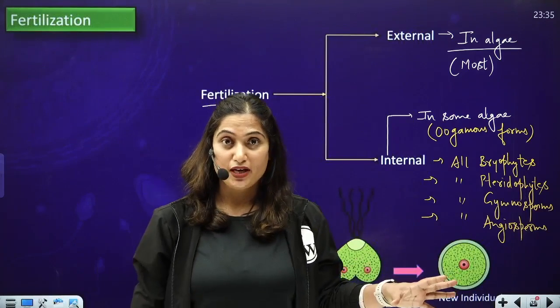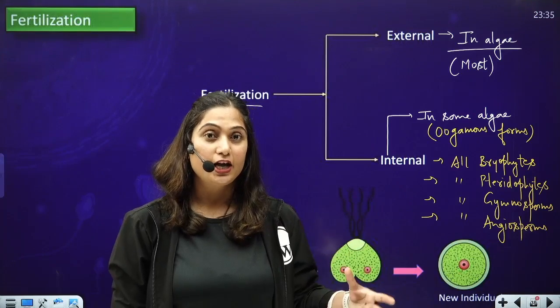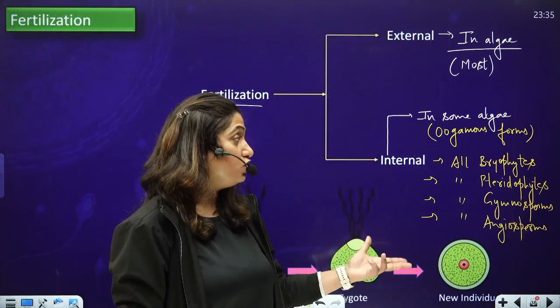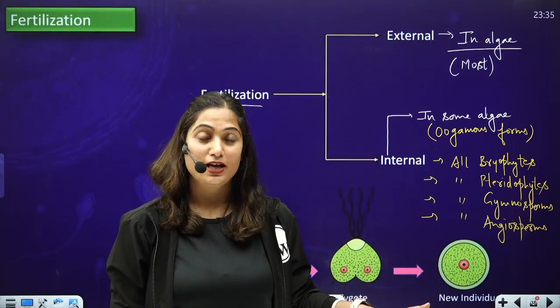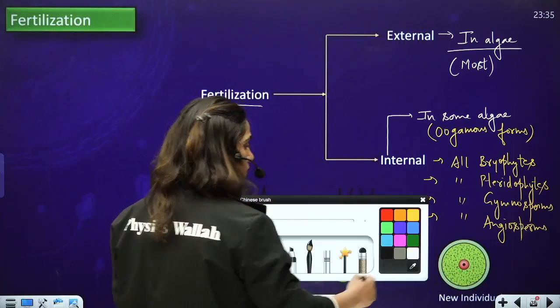Remember, in bryophytes, the fertilization used to take place inside archegonium, in pteridophytes inside archegonium, in gymnosperms inside archegonium, and in angiosperms inside embryo sac. I hope you remember this from plant kingdom.